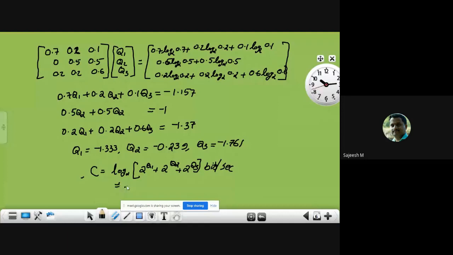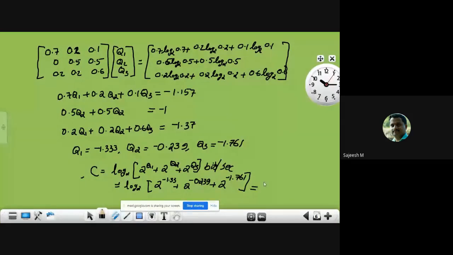By substituting those values, log to the base 2 of 2 raised to minus 1.333 plus 2 raised to minus 0.239 plus 2 raised to minus 1.761, that much bits per second.